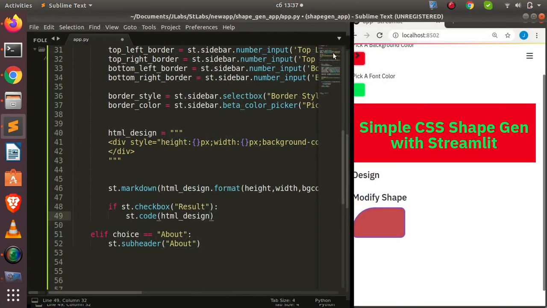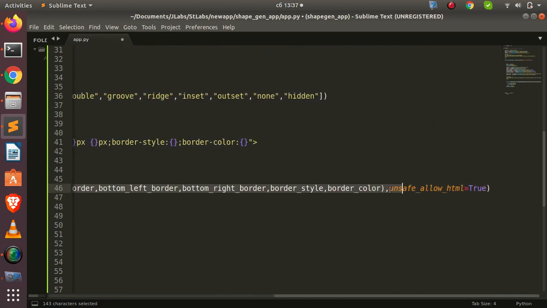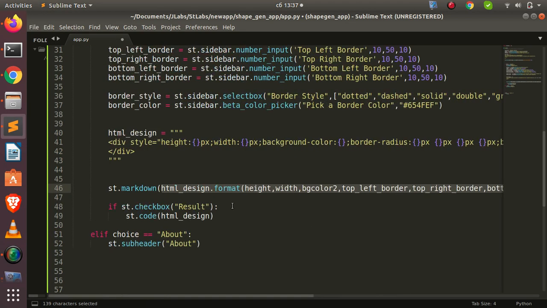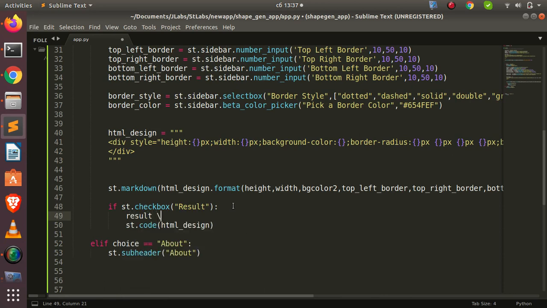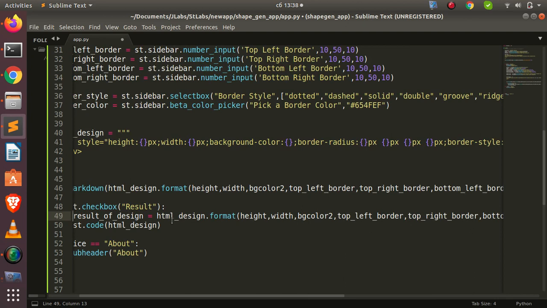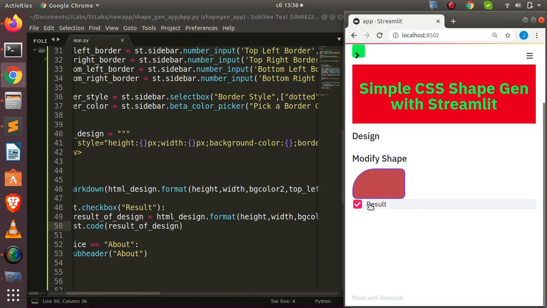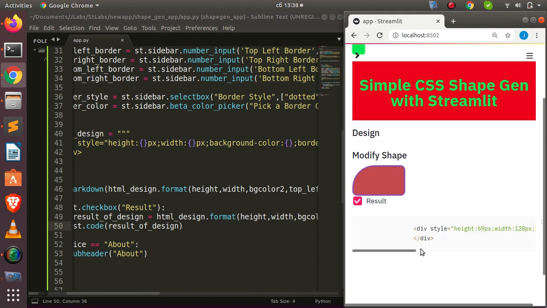So I can do it like this, copy all this thing here, and then we can put it inside something like this. So results of design. Now just do the same thing above, right? This is going to format everything for us, and I can pass in this result of design here, which is going to be result of design. Something very simple. So let's save it and see what we have done so far. Perfect. So if I click on this result, I'm going to uncheck it. Perfect. So everything is working as expected, right?